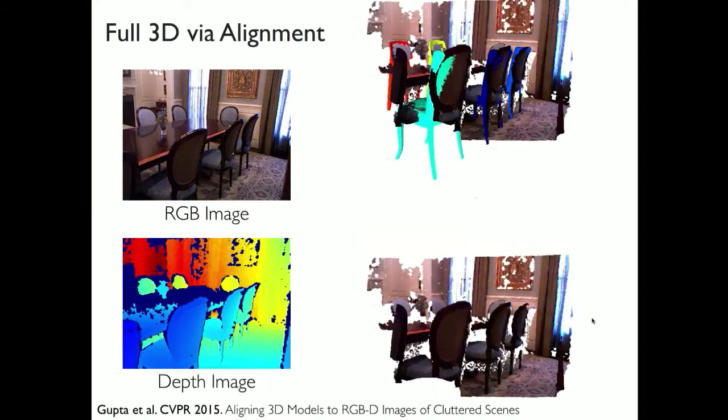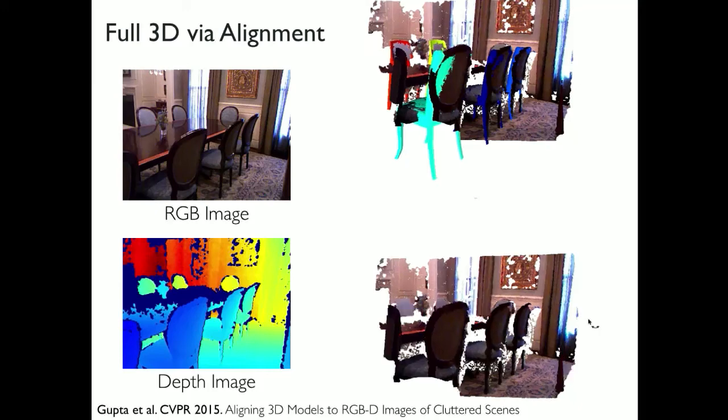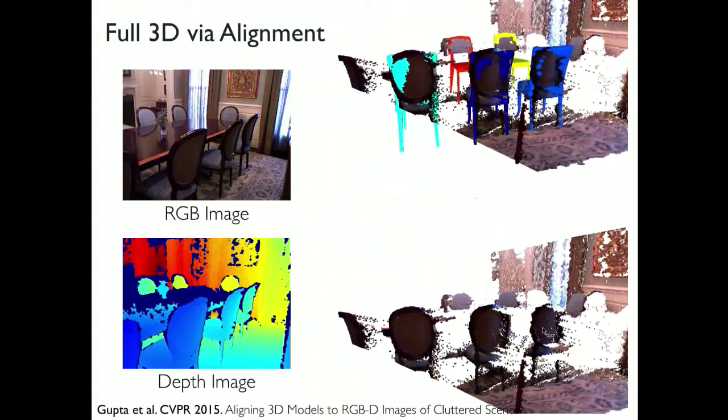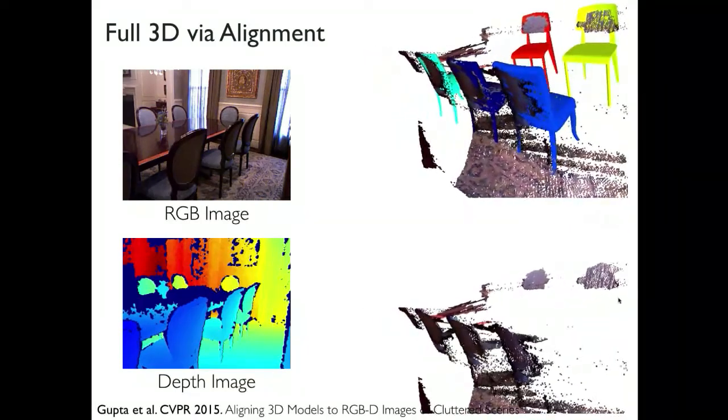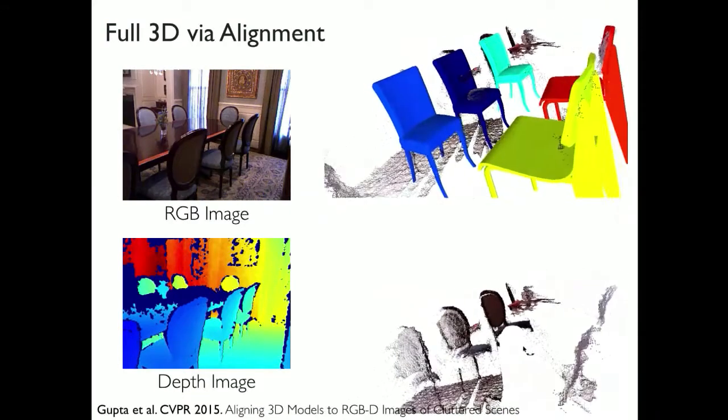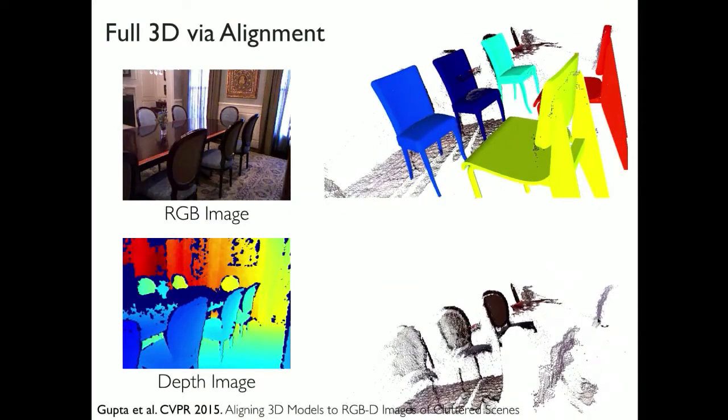And if you do this, you can now start making predictions which are not constrained to just the 2D image space. You can start being able to replace objects in place by 3D models, which can allow you to make predictions about parts of the scene that you're not directly observing right now. So in this case, you can say that, oh, there is this chair, it has a seat. Even though you're not seeing the seat, you can make a meaningful speculation that there would be a seat and so forth. And while this is good, this relied on alignment-based techniques.